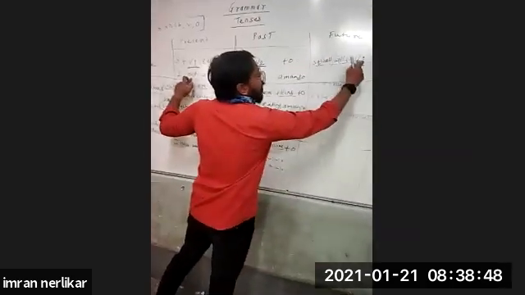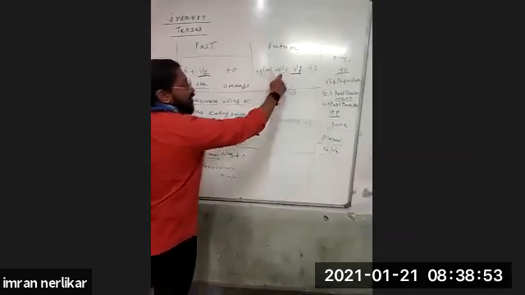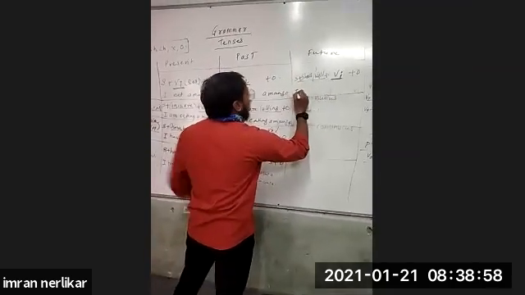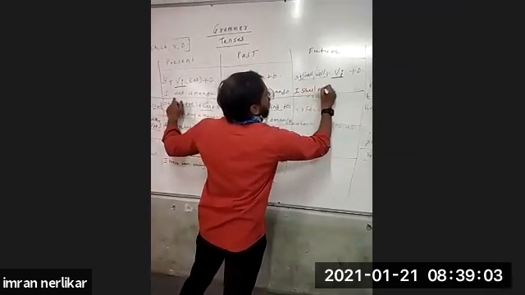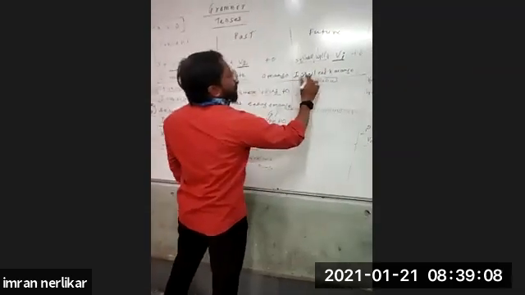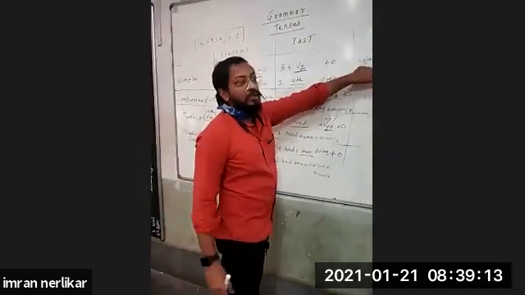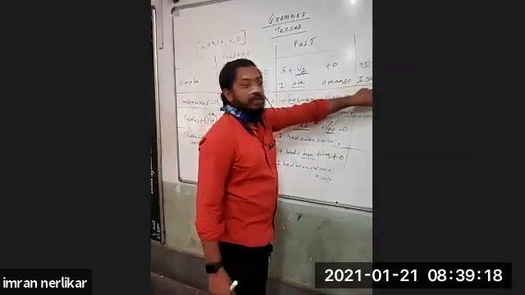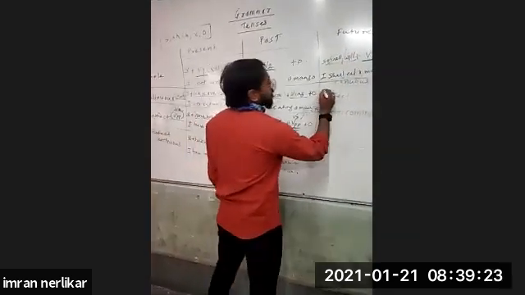Here you will see that before the verb, the helping verb shall or will is used. That is the difference between simple present and simple future. That is, I eat a mango, and here I shall eat a mango. For I and we you have to use shall, and for other pronouns, that is he, she, it, they, etc., you have to use will. Understood, all of you?